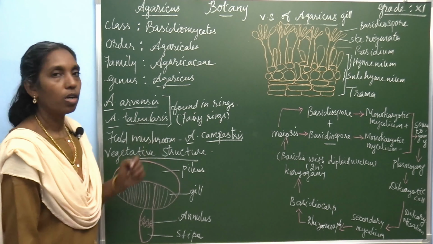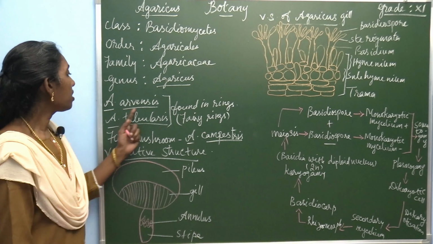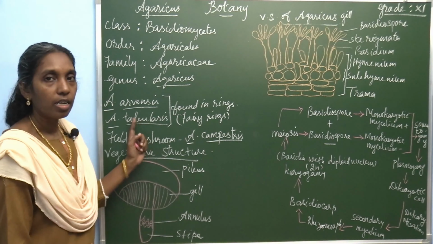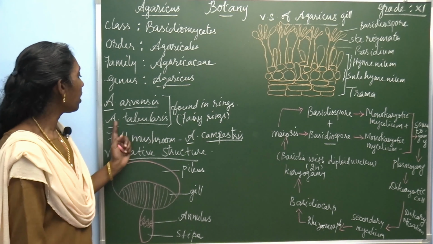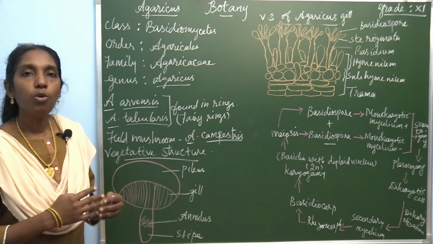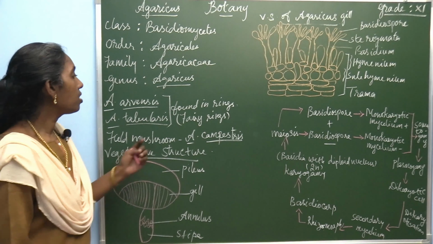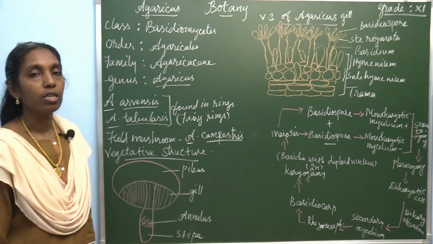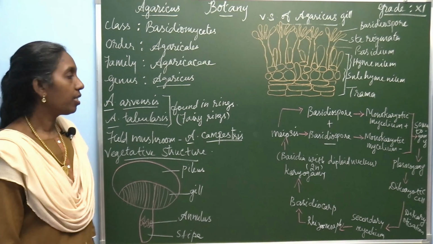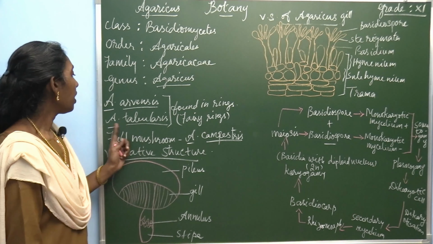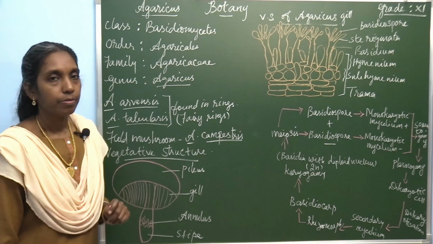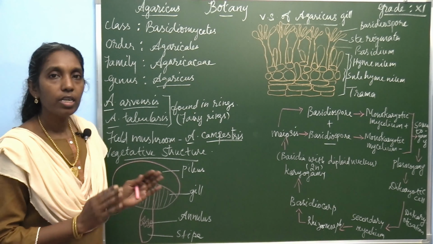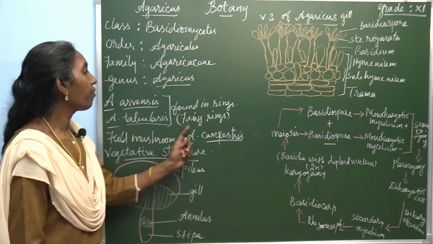One of the fungal names is Agaricus arvensis, and Agaricus tabularis. Many fungi are there, but these two, Agaricus arvensis and Agaricus tabularis, are found in rings. Hence, this is known as a fairy ring. So, a one word question or 2 mark question is very important. What are the species of fairy rings? Agaricus arvensis and Agaricus tabularis. Why are they called fairy rings? Because these species are found in rings, hence it is known as fairy rings.